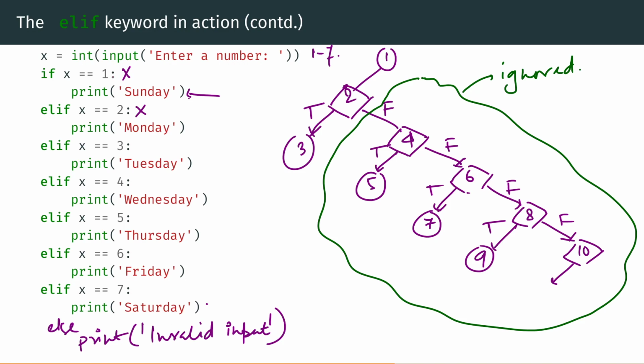You didn't give me 1, 2, or 3, because all of these conditions were eventually proved to be false. So it must mean that you have given me something that is not between 1 and 7, which means you've given me an invalid input. So that's a better program. But that's the way the if elif keyword works.